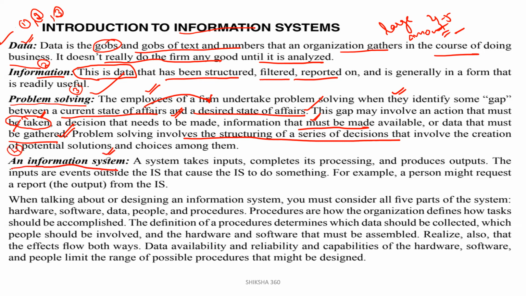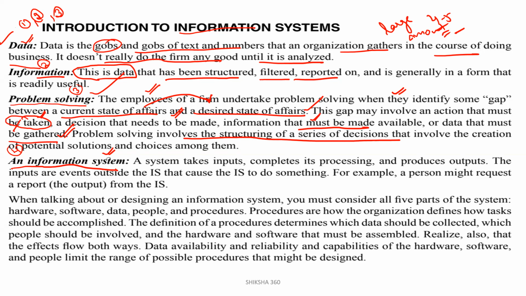So what is an information system, or we can say a system? A system takes inputs, completes its processing and produces the output. That is a system. First of all, it takes the input, completes its processing and produces the output.